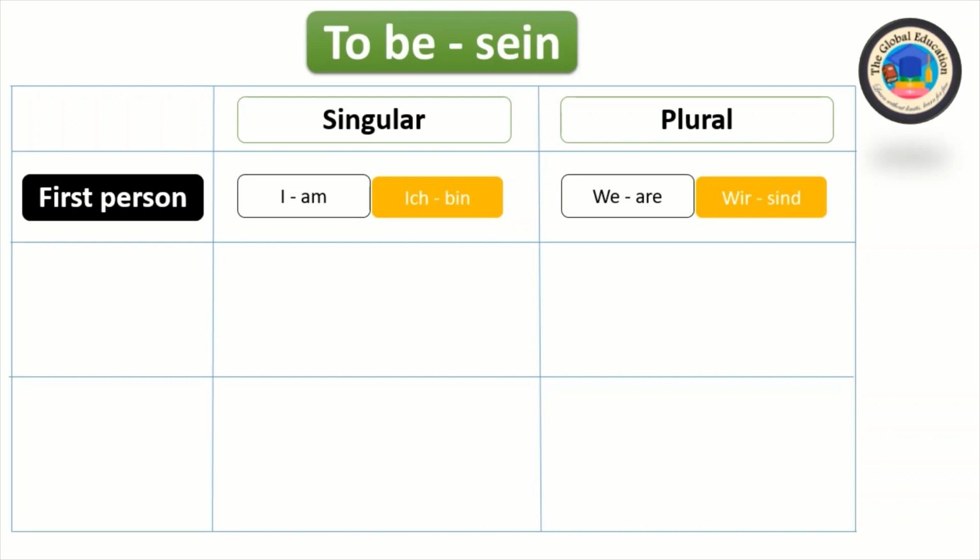Like I am, ich bin. I means ich, am means bin. We are. We means wir, are means sind. So I am, ich bin, we are, wir sind.